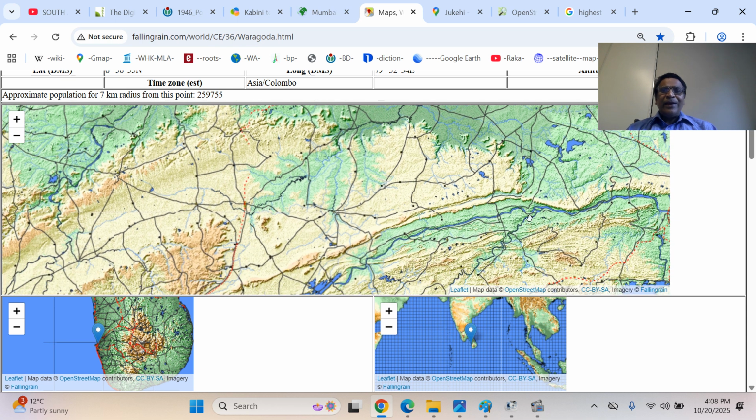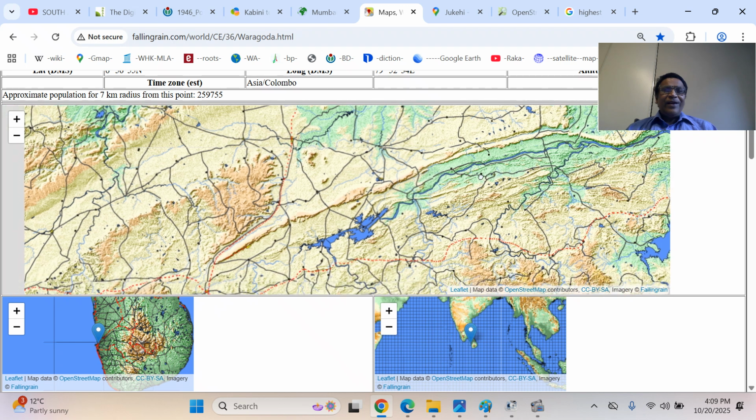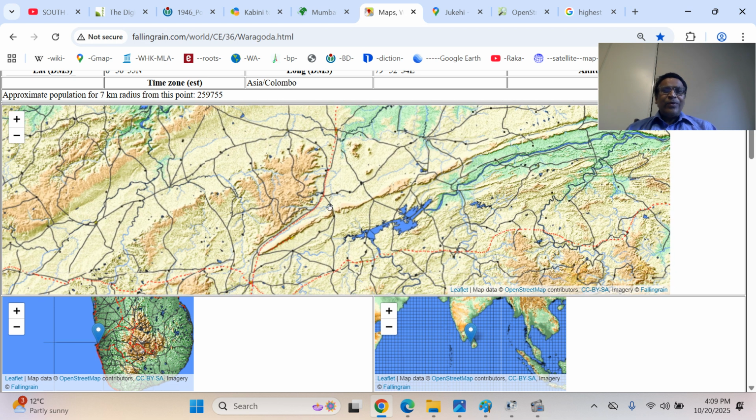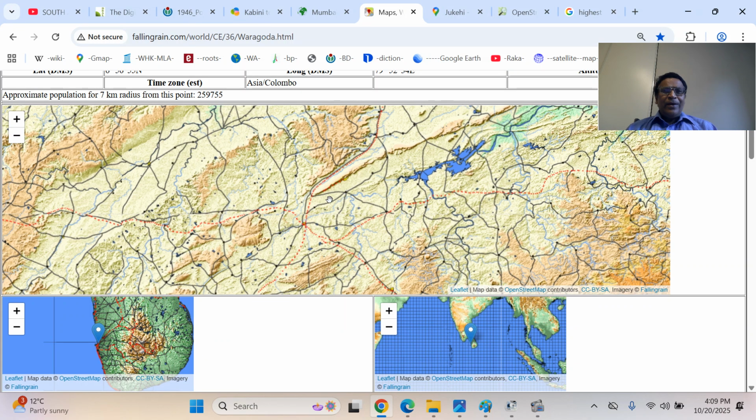This is the Kaimur range. This is the Son Trough. The railway goes from Maniganj railway junction to Satna, and from Satna to Kaimur. There is a Jukehi gap town. You see here, I will show you in the other map. It is a very important railway station, a gap town. That is the place, that's why the railway line was built from Prayag to Jabalpur.